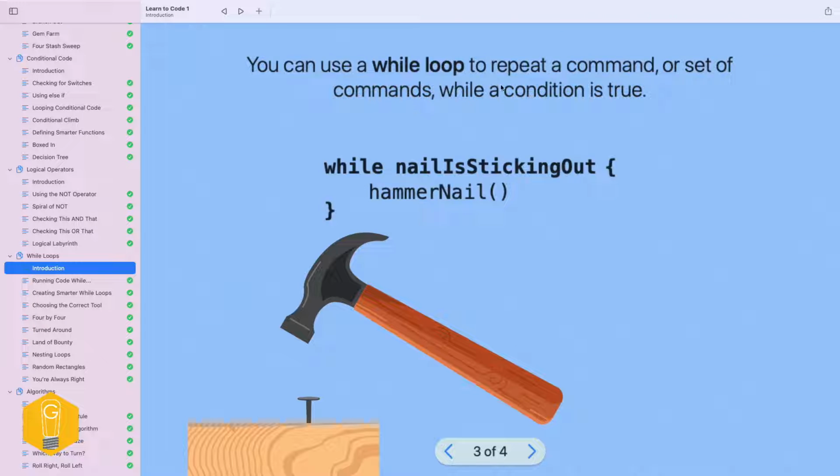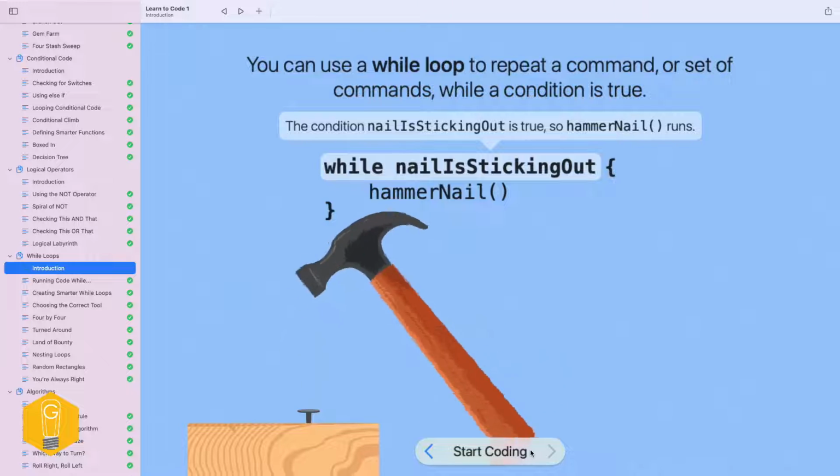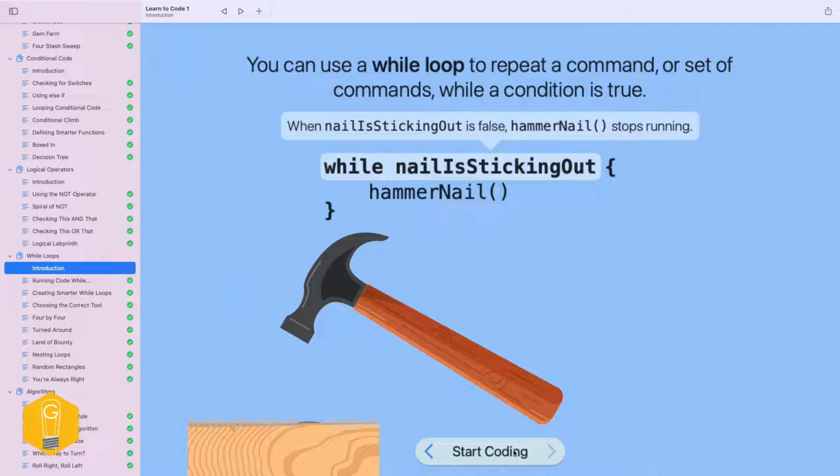So you could do a while loop to repeat a command or set of commands while a condition is true. This would be just like the for loop. We use our brackets to encapsulate what commands we want to repeat. And then we just say while, and then what's the condition? So while this is true, the nail is sticking out, we'll hammer the nail. See, there we go. That's it.